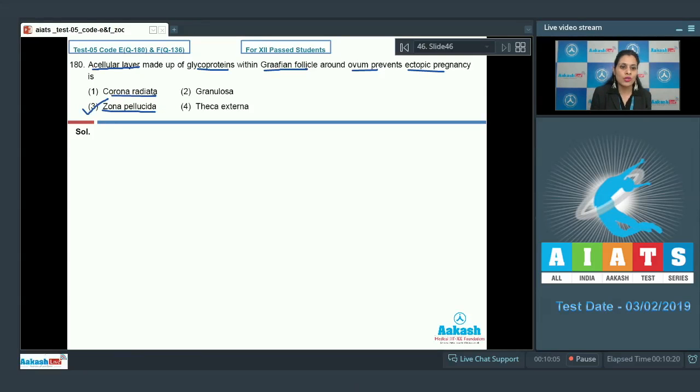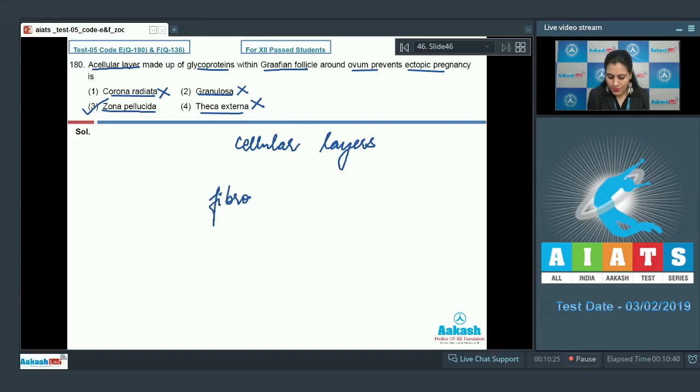The very first option, corona radiata, and second option, granulosa, are the incorrect options, because these are cellular layers. Whereas option number 4, theca externa, is an incorrect option, because theca externa is made up of fibrous connective tissue. So the correct answer to this question is option number 3.